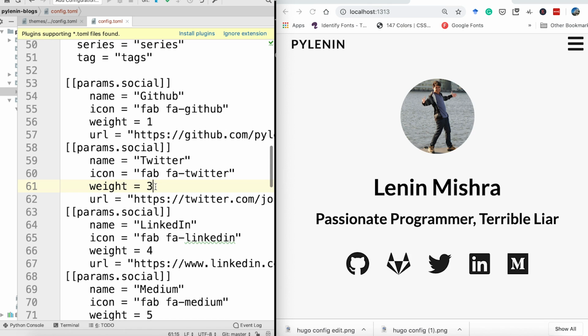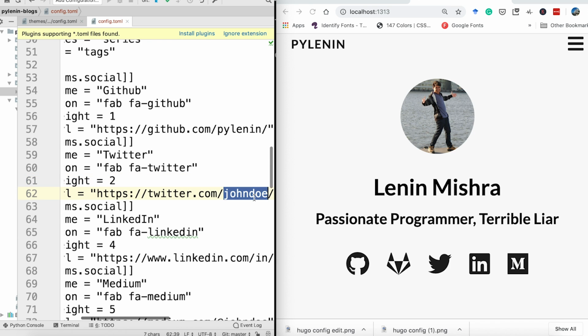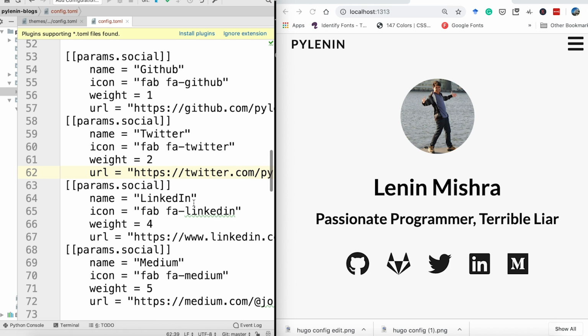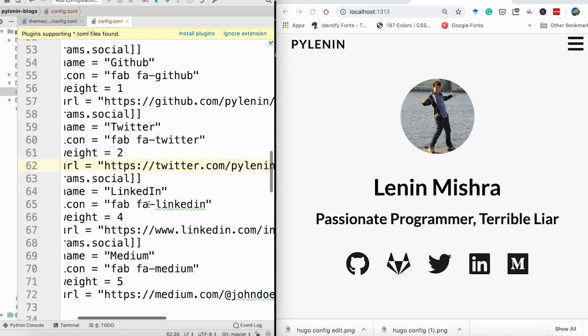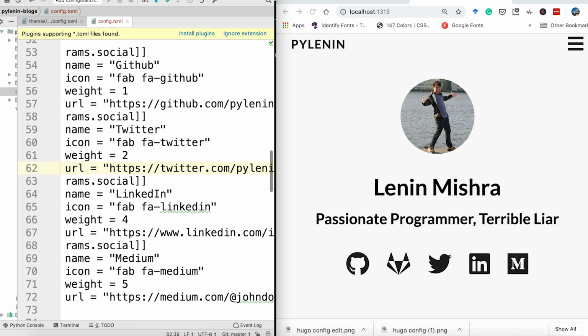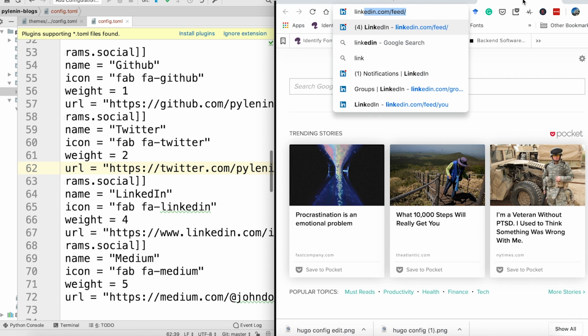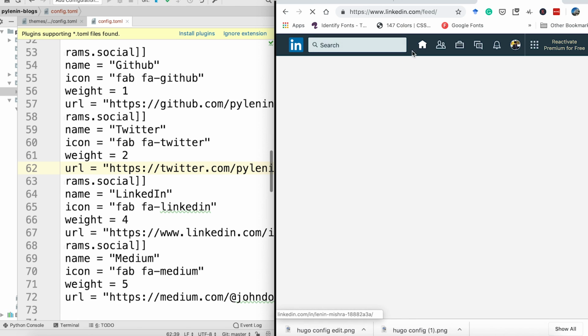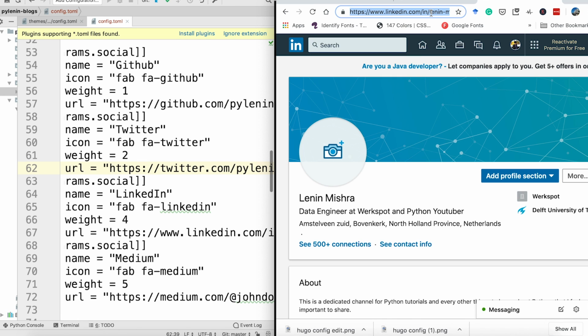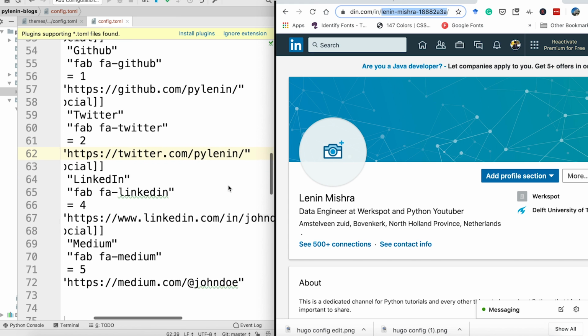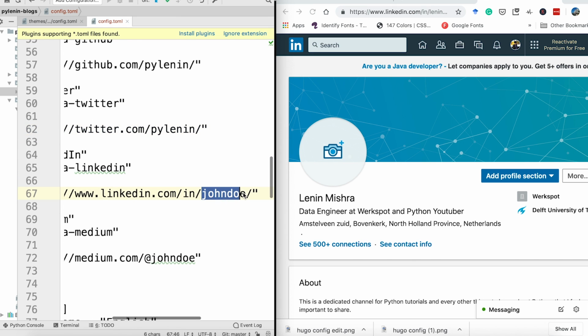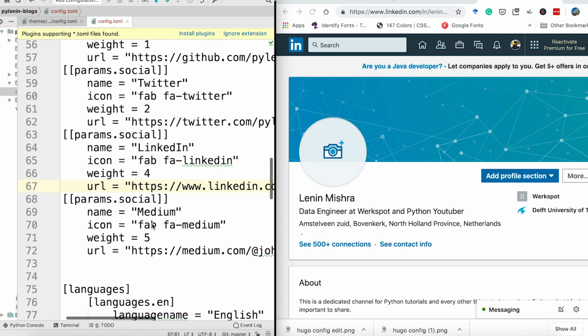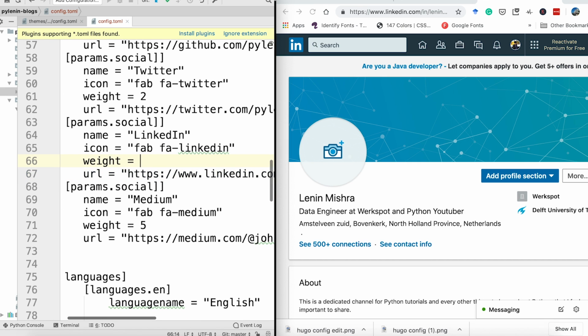Then there is Twitter, change the weight to 2. And then here I can say Pylenin. Pretty much all my social media have the username Pylenin. LinkedIn I have to check. I can check it now actually. Let's go to LinkedIn. Okay. Let's copy this whole thing here, and then let's put it here. Okay, so we have LinkedIn now. Remember to change the weight.